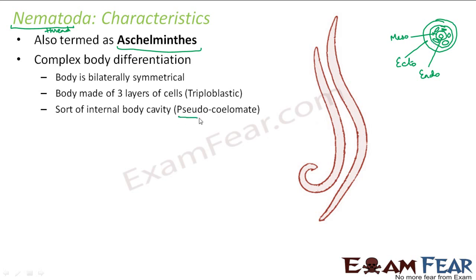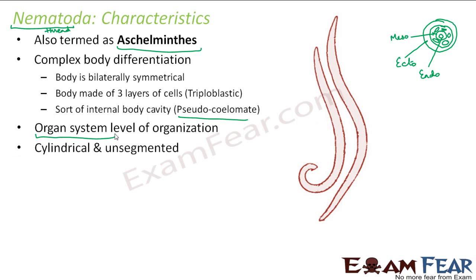So this is again something new. Before this, everything was acoelomate, whether it was platyhelminths or Coelenterata or Porifera, everything was acoelomate. So this is the first time that someone has a false coelom. Level of organization is organ system level, because here you are going to have distinct organ systems. You are going to have distinct digestive, respiratory, excretory systems. They are cylindrical and unsegmented.